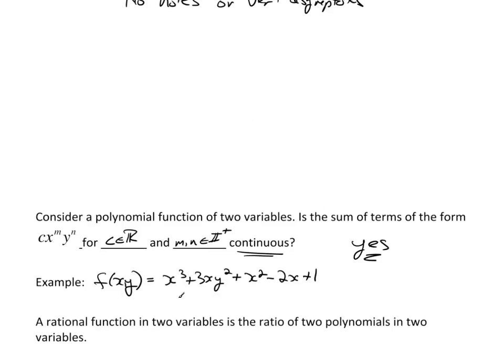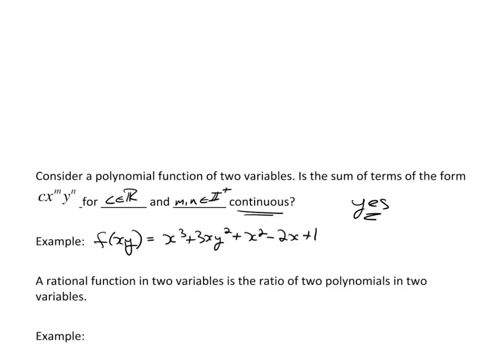You remember in 2 space, if I have f of x and g of x, and f is continuous everywhere because it's a polynomial, and g of x is continuous everywhere because it's a polynomial, if I multiply those together, I still have something continuous. And really, that's all that's going on here. I can multiply the 2 things together, and because it's a polynomial, this will be continuous everywhere.